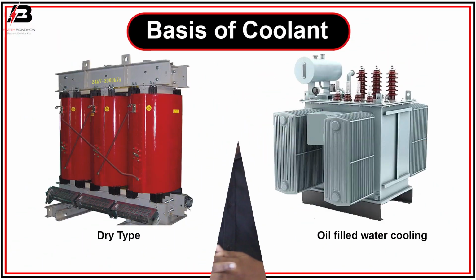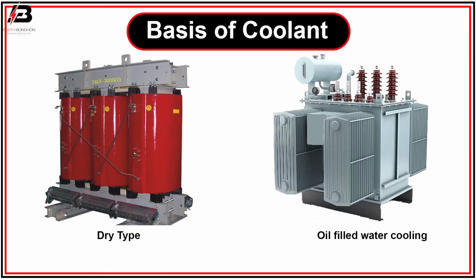So let's start. Let us discuss the first difference, which is the cooling medium. The dry type transformer uses natural air or forced air to cool the core and the internal windings of the transformer, whereas the oil filled transformer uses mineral oil as the medium for cooling the core and the windings of the transformer. What is the disadvantage of using mineral oil?